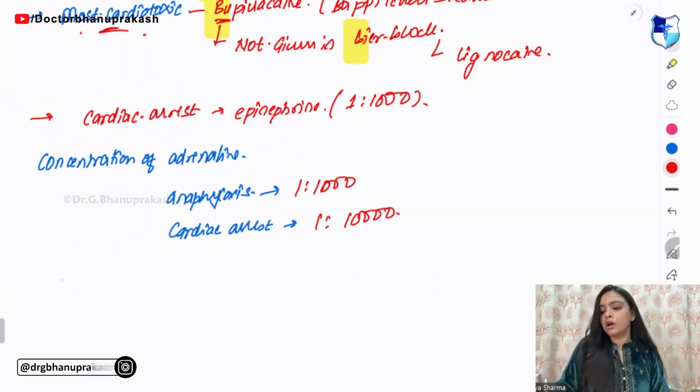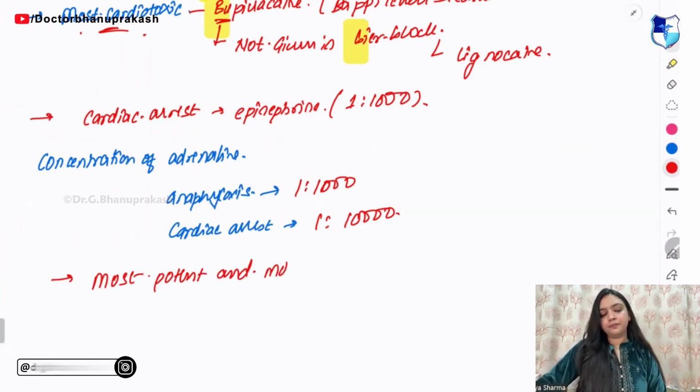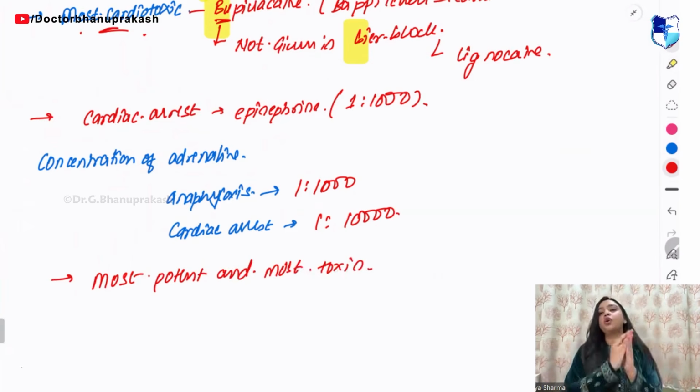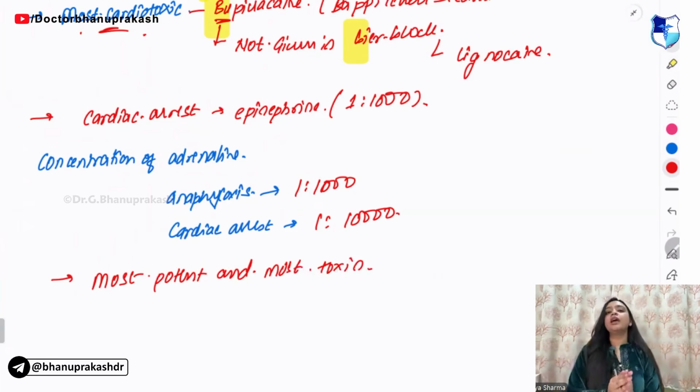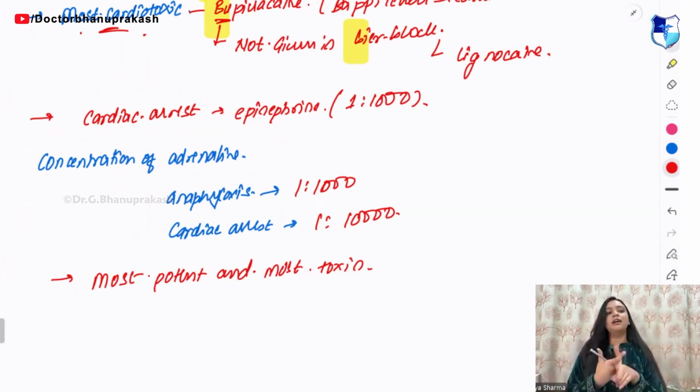So remember this much. If I ask you which one is most potent and most toxic, what they are trying to say, he is a red flag, but sometimes he behaves like a green flag.